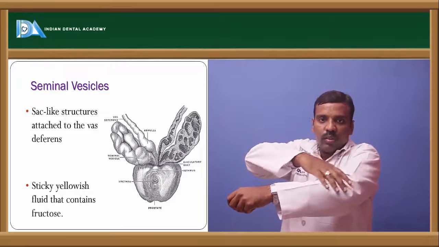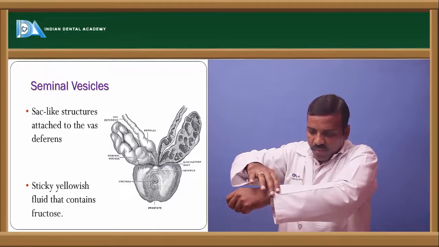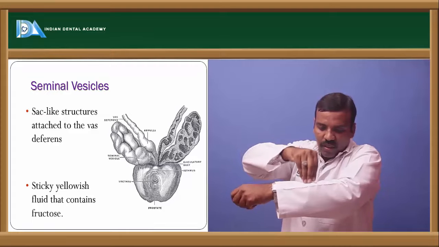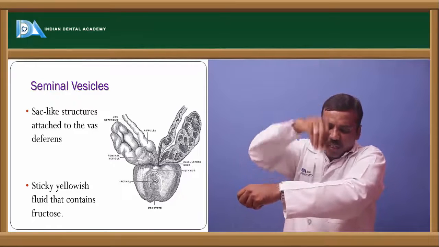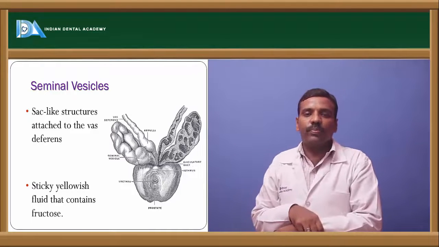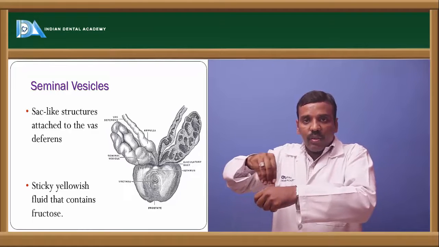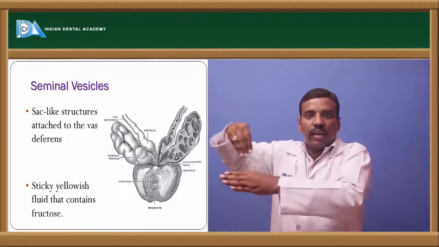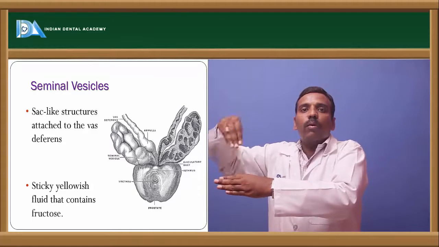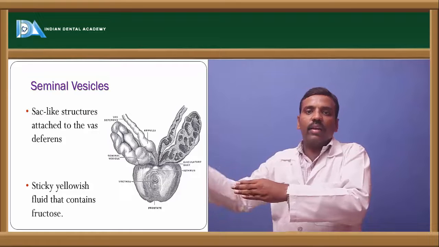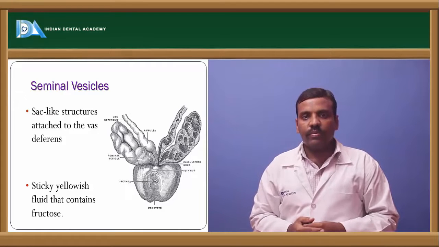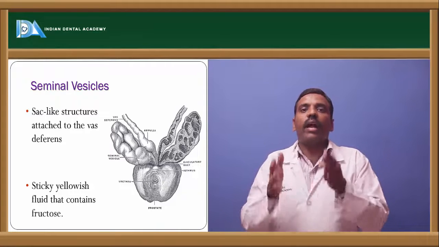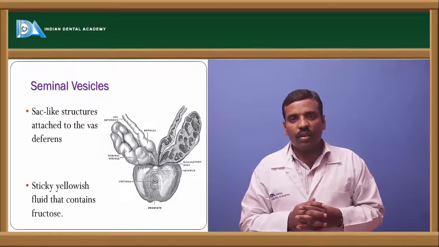So this is the epididymis, which continues as the vas deferens, and next there is a seminal vesicle which pours its secretion into this vas deferens. The vas deferens is continuous, and next there is the prostate gland, and next there is the bulbourethral gland, and finally the secretion is released into the urethra. All the glands are attached to the vas deferens itself.